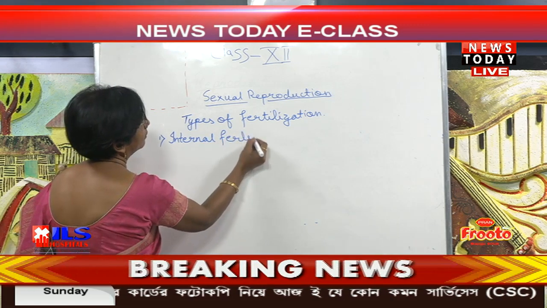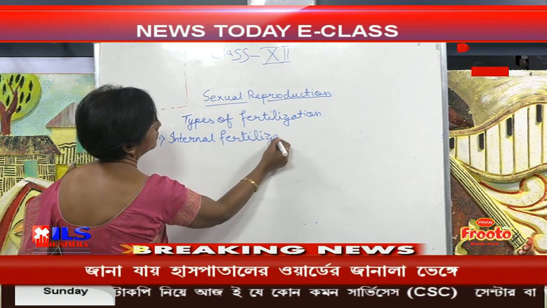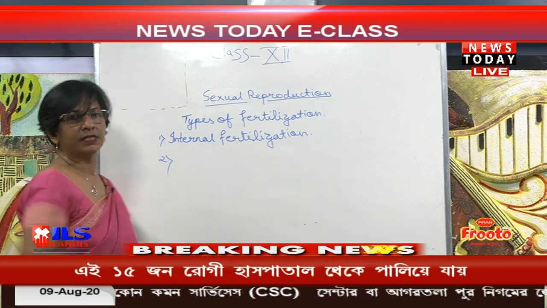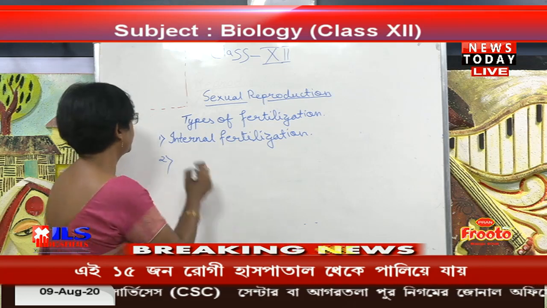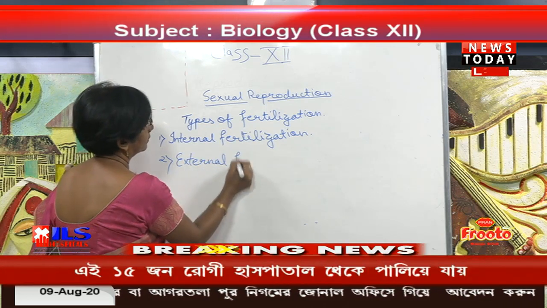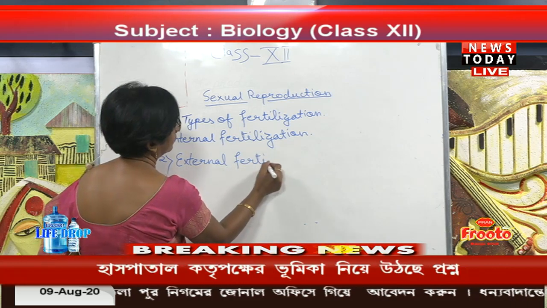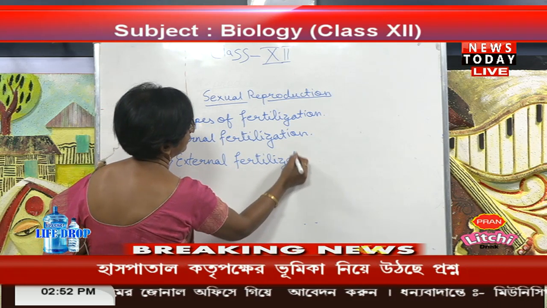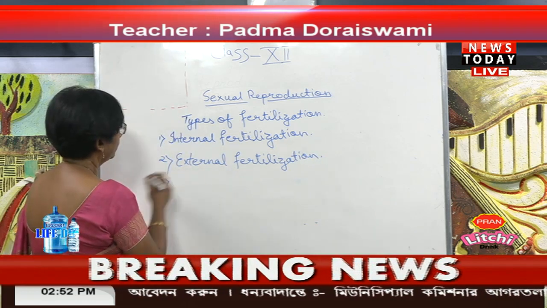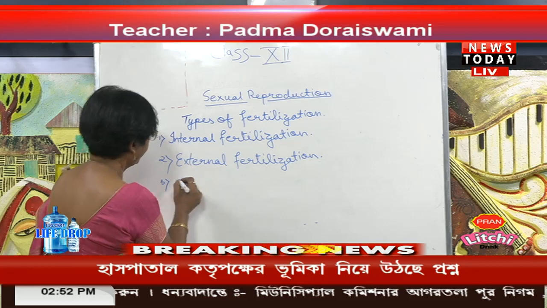Number 2 is the external fertilization. Number 3 is the self fertilization.